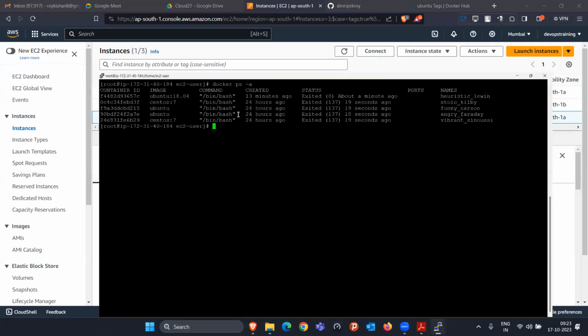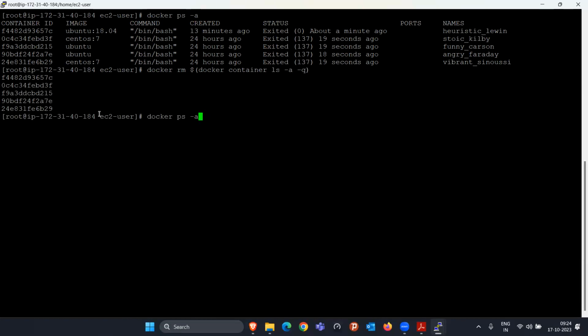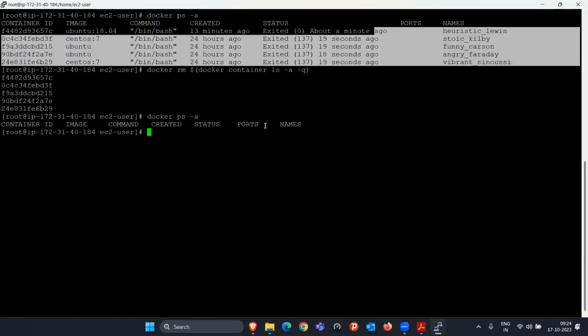So sometimes it will happen here also, right? I created these 5 containers, now they are of no use. So I have to delete them. For that, again, we can use the command docker remove, and then you have to write the container ID. Rather than writing the container ID, I can type the command docker container ls -a -q. It will print the container IDs and it will remove all the containers. And if I do docker ps -a, nothing is shown because all the containers got deleted. Okay, everything I deleted. Now all the data, whatever we saved, will be lost.